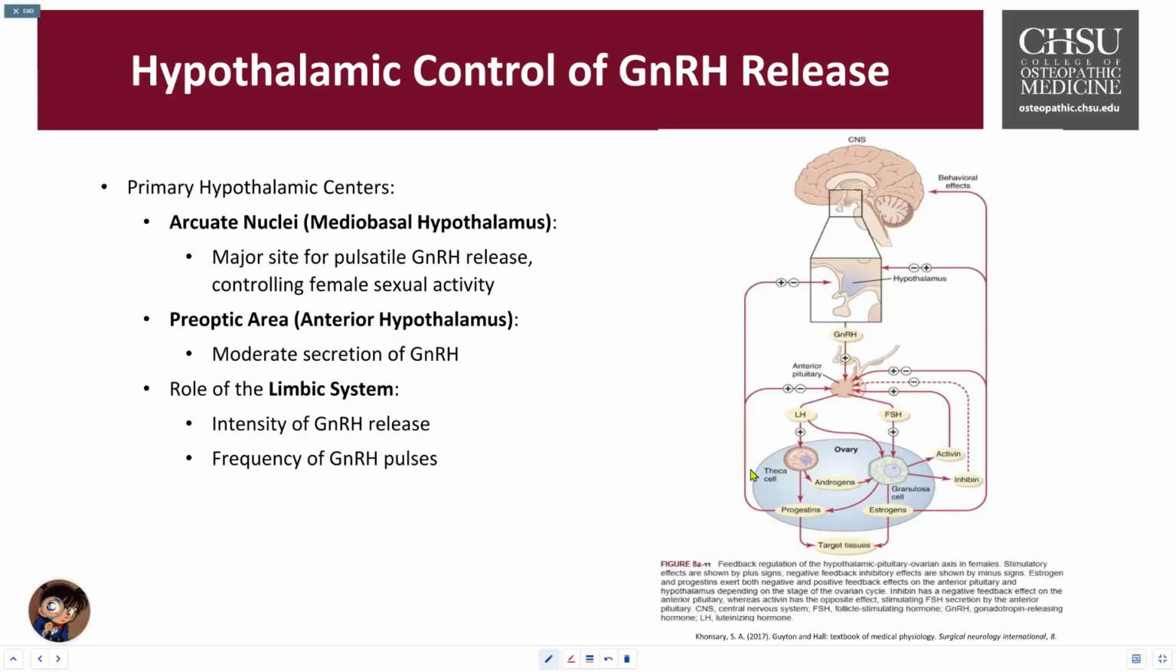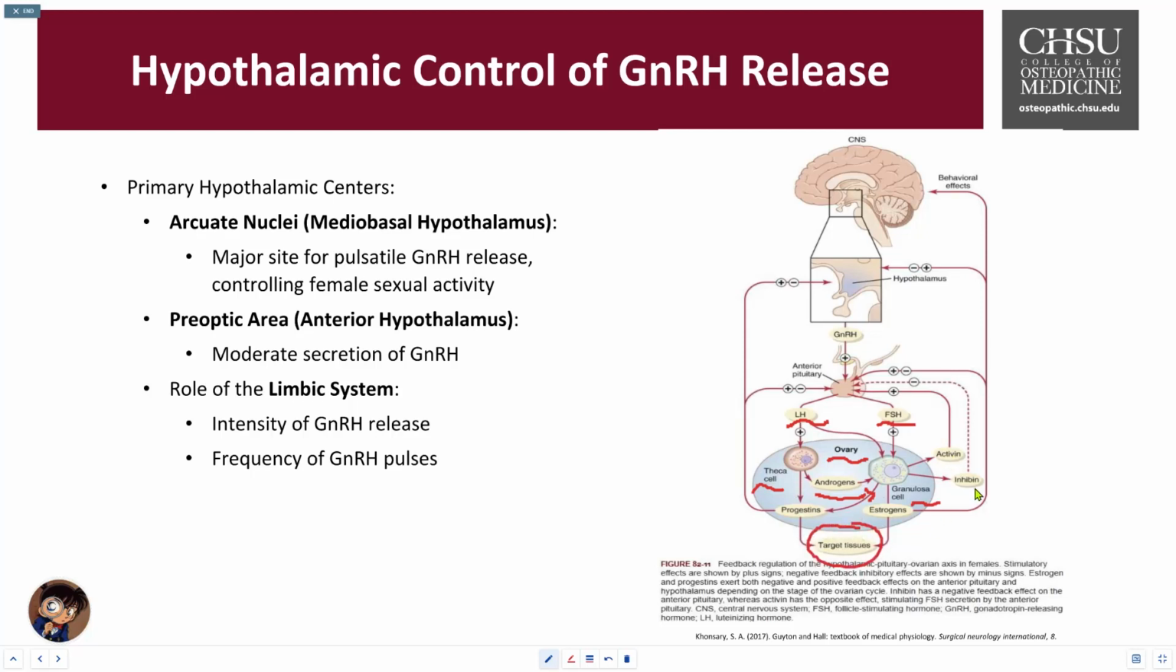So on the right, you can see just how intricate it is. LH comes out from the pituitary, FSH comes out from the pituitary. These will then target the ovaries. We went over the theca cells and the granulosa cells. They will then take the androgens and convert them into estrogens. Estrogens will then affect tissue. Progestins are also created by the theca cells and will target tissues.